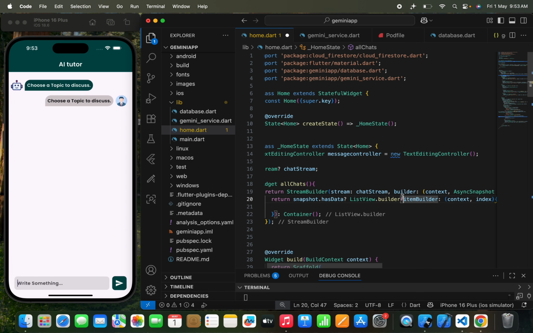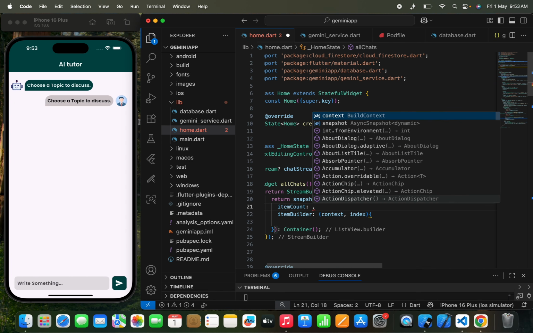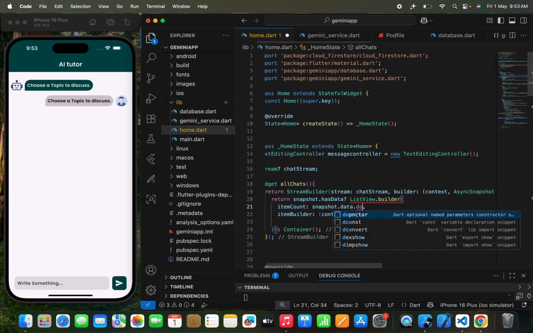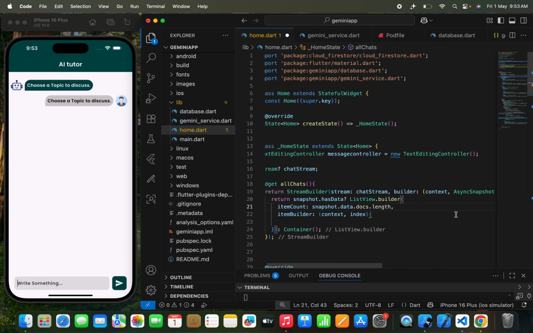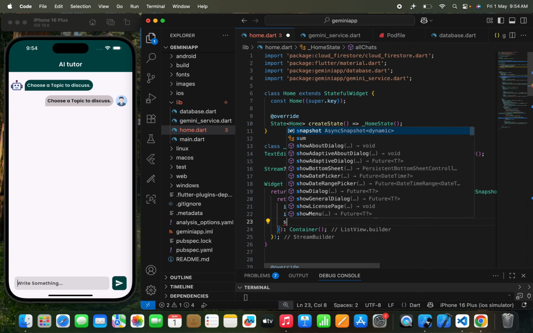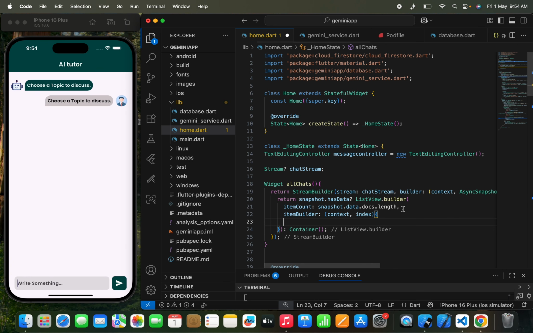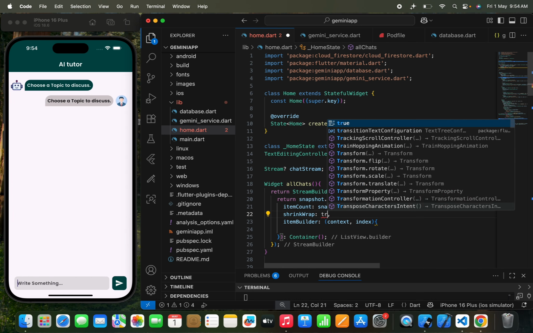Now here I need to pass an item count, and in the item count I am going to pass snapshot dot data dot docs dot length. So we are going to get the length of that complete collection, I mean how many documents are there in that collection. And once we write this, I just need to pass shrink wrap to true.